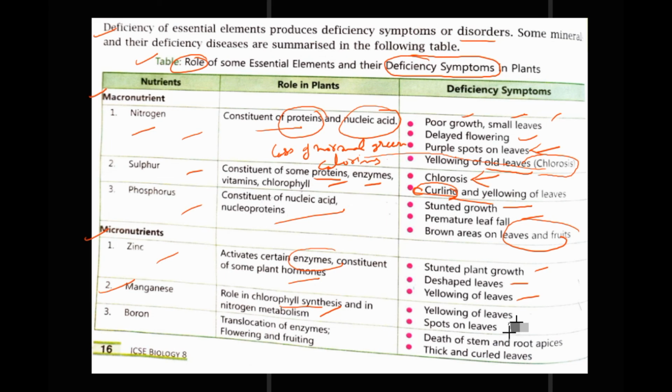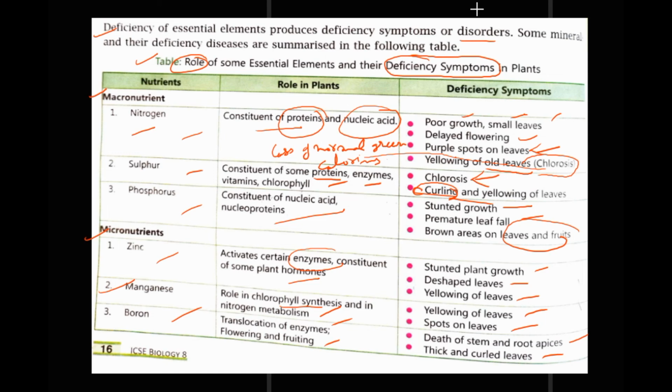Symptoms are yellowing of leaves and spots on leaves. Last one is boron. It helps in translocation of the synthesized enzymes and in flowering and fruiting. Its deficiency symptoms are death of stem and root apices and thick and curled leaves.